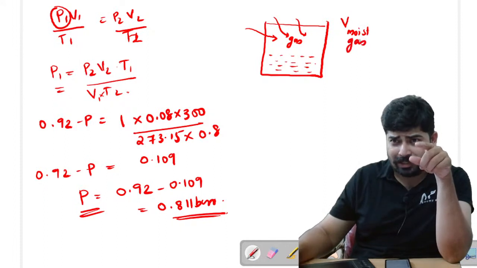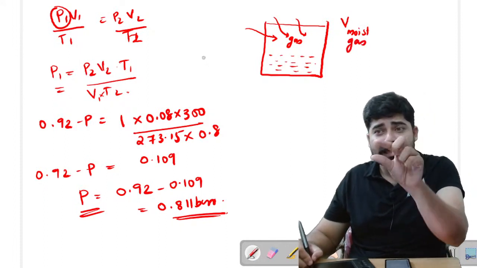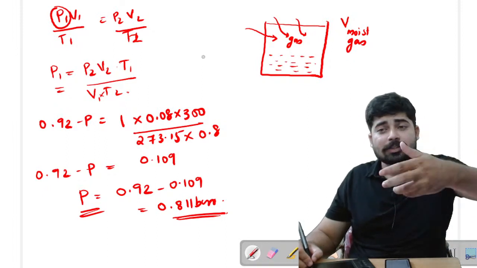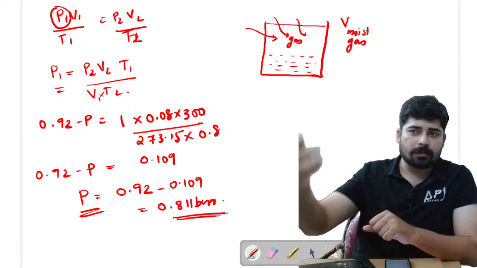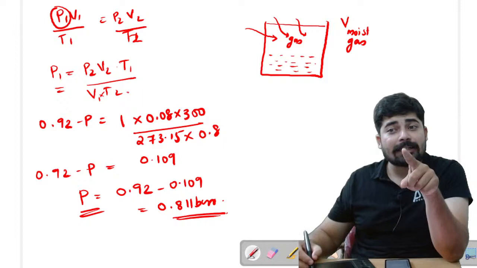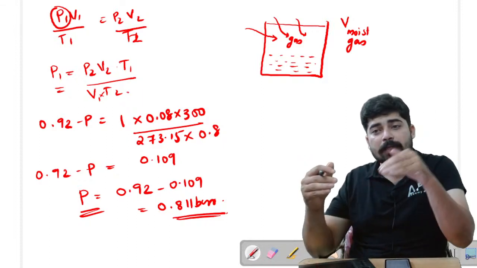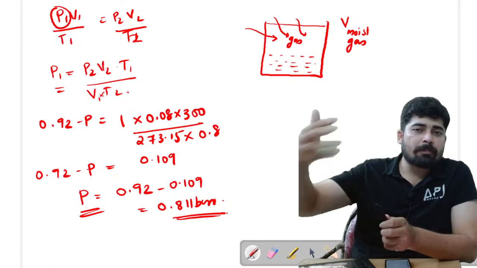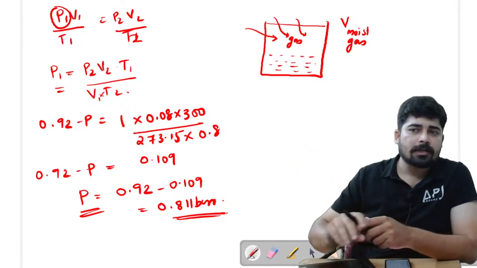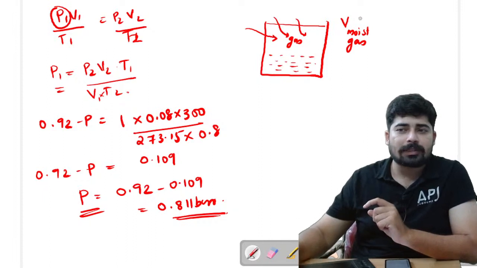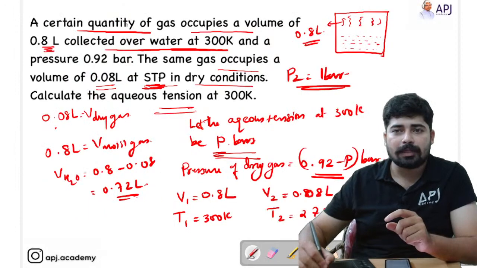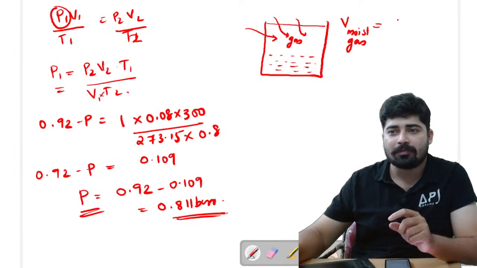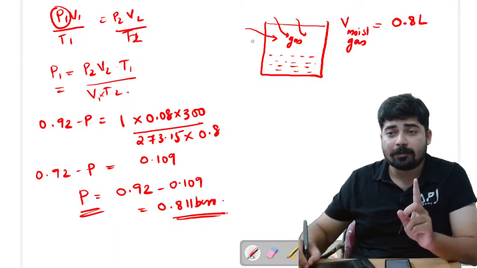Why do I call it a moist gas? Because since the container consists of water, there will be water vapors. So it was initially dry gas when we were putting that into the container. Gradually the water starts to evaporate. So along with the dry gas, there will be water vapor. So the volume of moist gas is equal to how much? Is equal to 0.8 liter, as given in the question. Is that point clear for you?